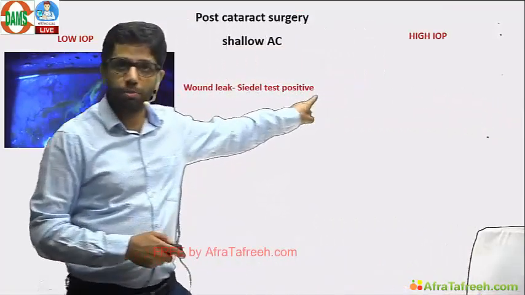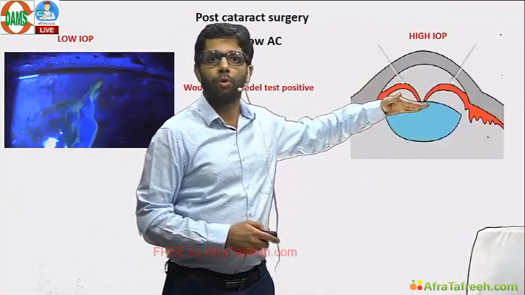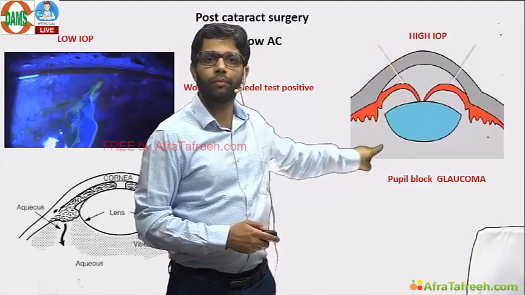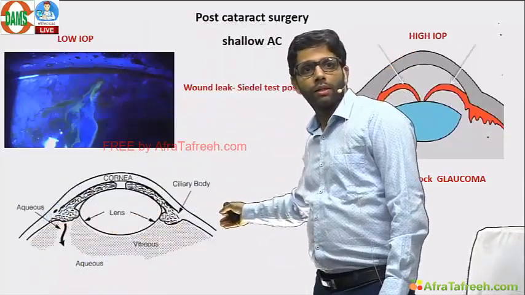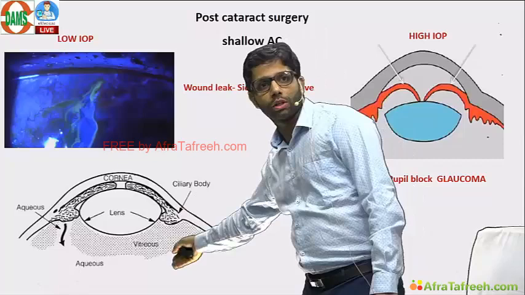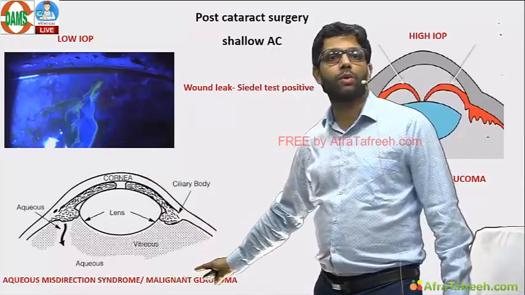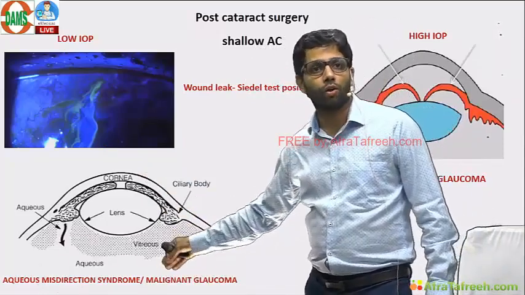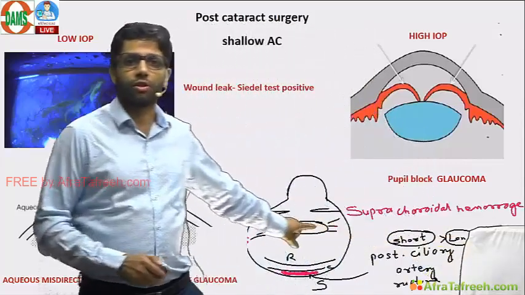If the anterior chamber is shallow and the IOP is high, three differentials. Pupil block glaucoma, iris bombé, do laser iridotomy. Iris lens diaphragm comes up when the aqueous goes to the vitreous, it pushes the iris lens diaphragm up. Malignant or aqueous misdirection glaucoma. As the name suggests, aqueous goes into the vitreous. Laser hyaloidotomy or vitrectomy. And third differential, suprachoroidal hemorrhage.